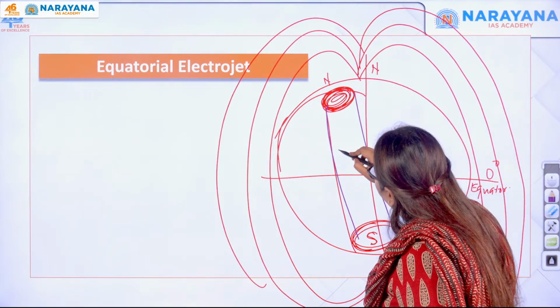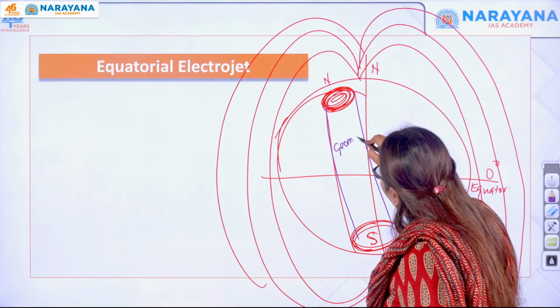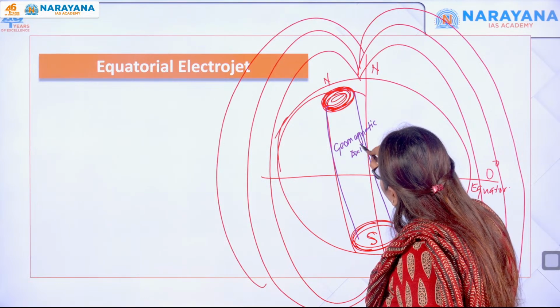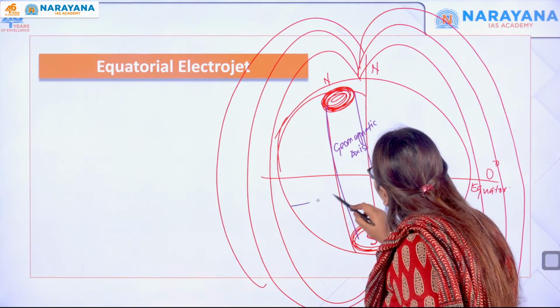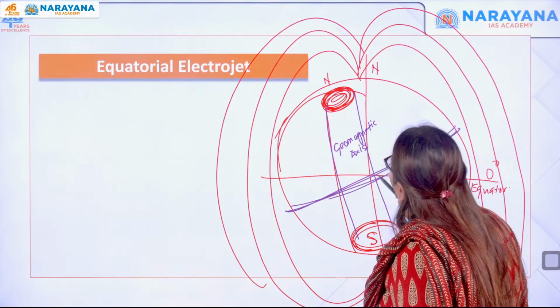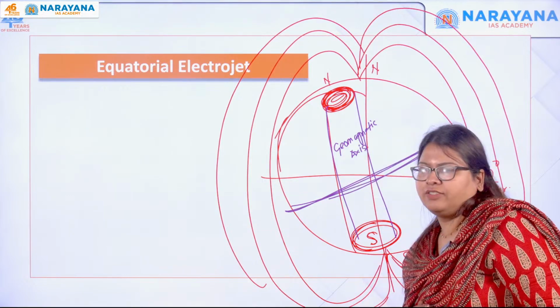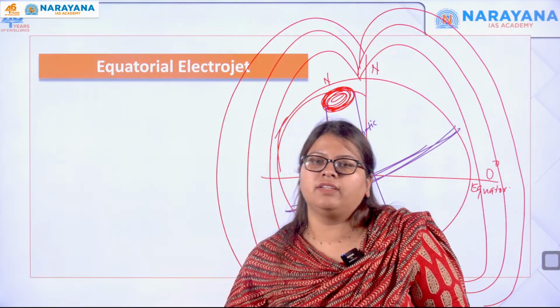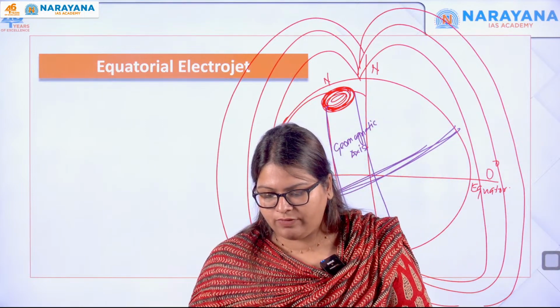This is the geomagnetic axis. The geomagnetic equator is perpendicular to this geomagnetic axis. This is one of the reasons the Earth is considered a magnet.